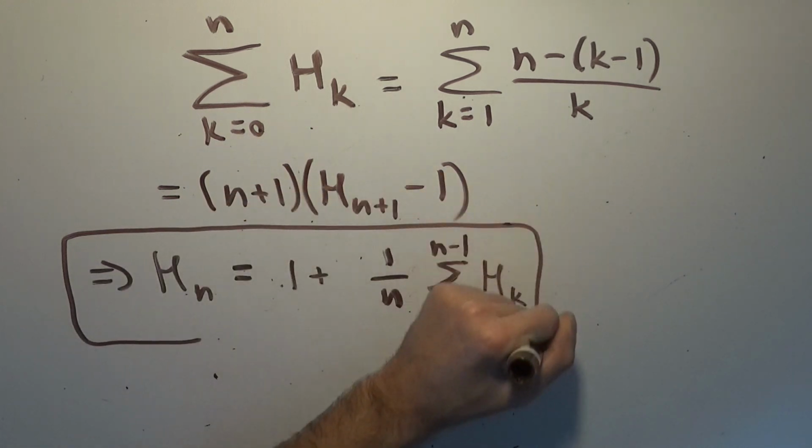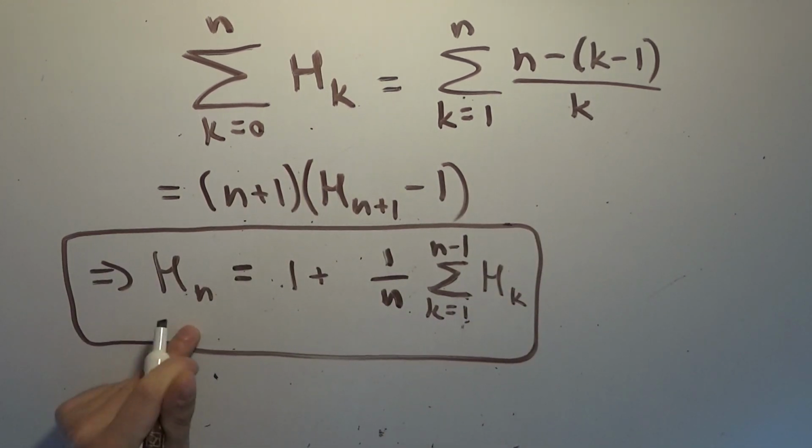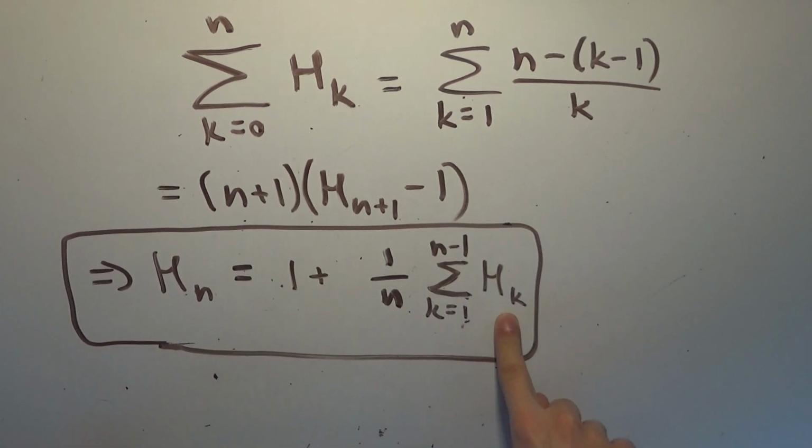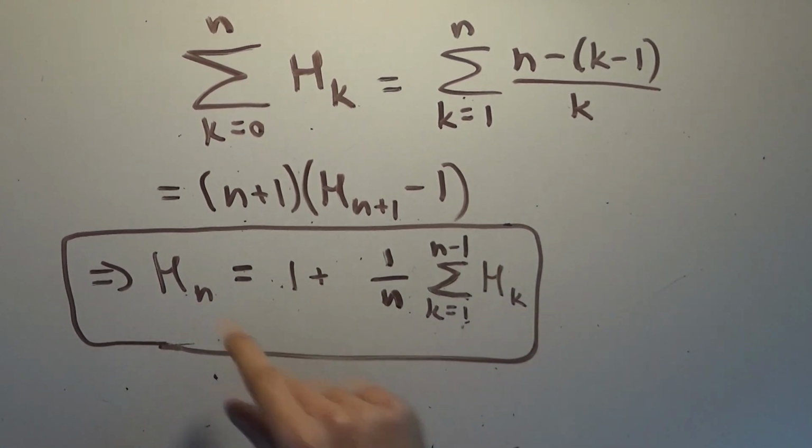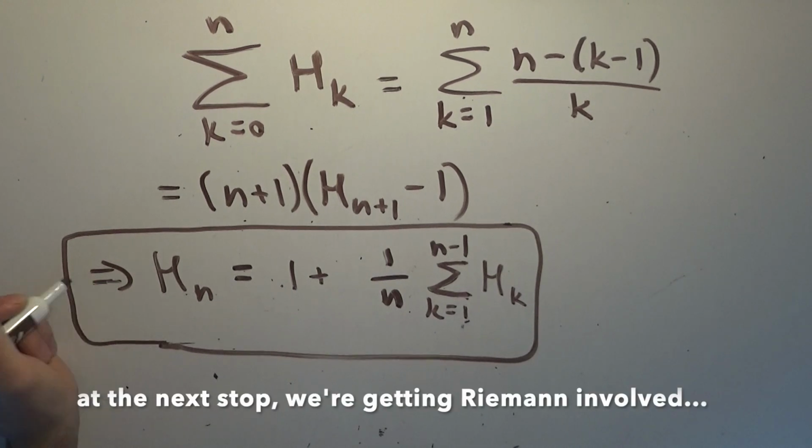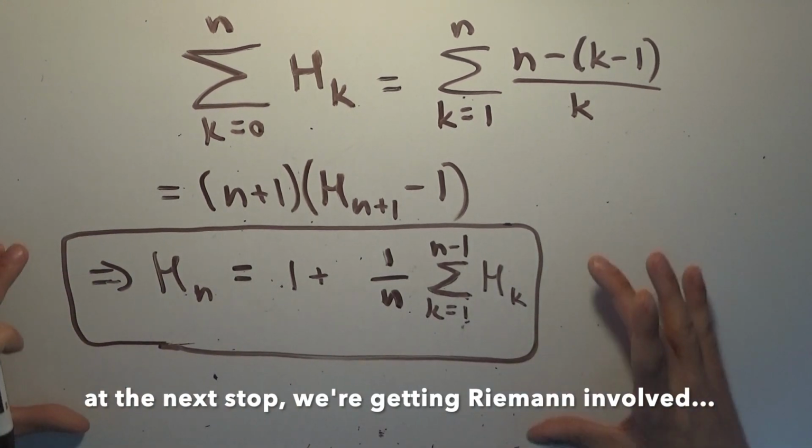It's a very nice recursive definition of the harmonic numbers. So as soon as you start off with h sub 1, the first harmonic number is 1, then you can define all the other ones based on that. And it's a very, very nice result that I think is quite a lovely thing.